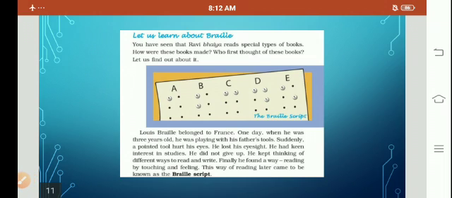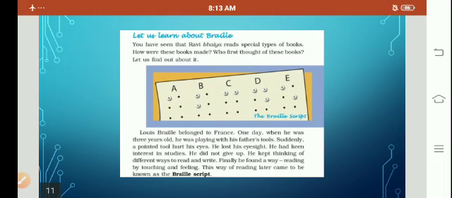Louis Braille belonged to France. One day, when he was 3 years old, he was playing with his father's tool. Suddenly a pointed tool hurt his eyes. He lost his eyesight. He had keen interest in studies. He did not give up. He kept on thinking of different ways to read and write. Finally, he found a way, reading by touching and feeling. This way of reading later came to be known as the Braille script.